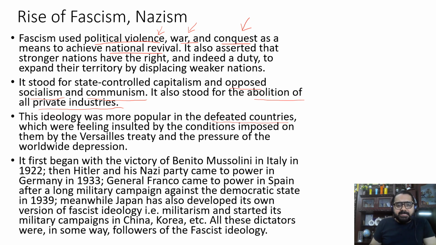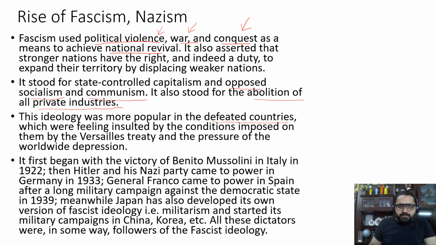These countries were feeling insulted by the conditions imposed on them by the Treaty of Versailles, and they were under the pressure of the worldwide depression. So because of these reasons, the ideology of fascism and Nazism started growing among the defeated countries.